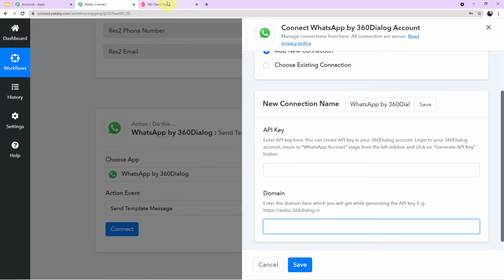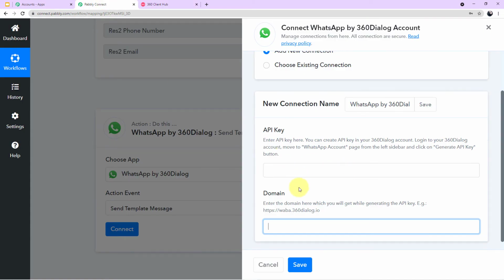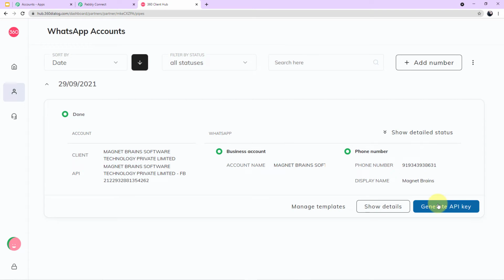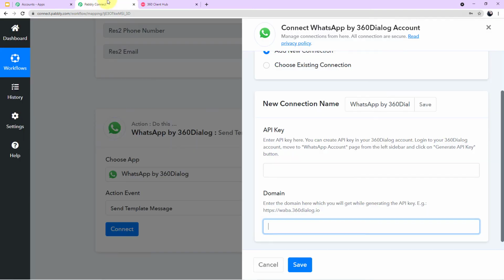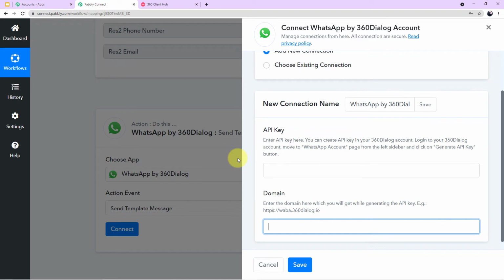Now I have told you this is a one-time process, so I have already generated my API key, and the same API key you can use for different workflows. So don't forget. Because of some security reason, I cannot show you this process of API key and domain, but it is very simple. Let me tell you one more time. You will click here, generate your API key, then copy your API key along with the domain, go back to your Pabbly Connect account, and simply paste it here accordingly. Now you will click on save and you will be successfully authorized back to your workflow.